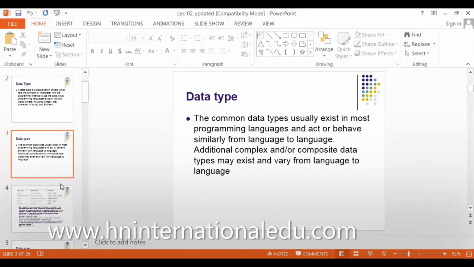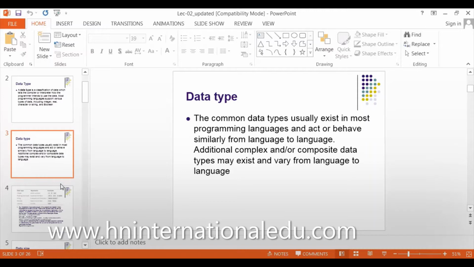Data type. Data is actually anything we have, anything we work on. For example, if you are adding two numbers, your two numbers are your data. If you are writing the names of the people you have at your home, the names of those people are your data. Data is anything you are working with.